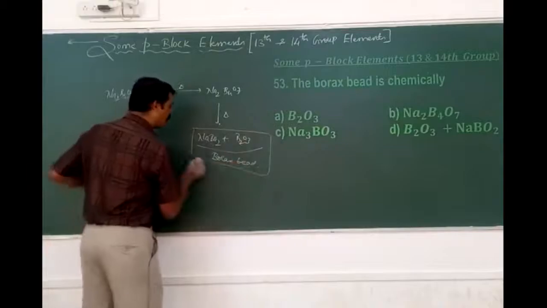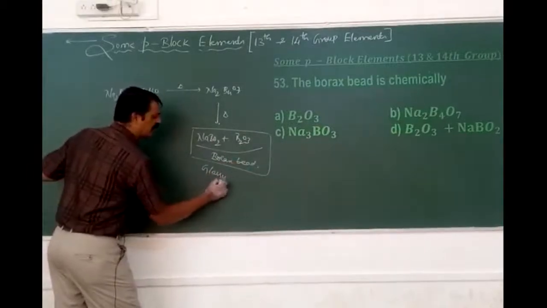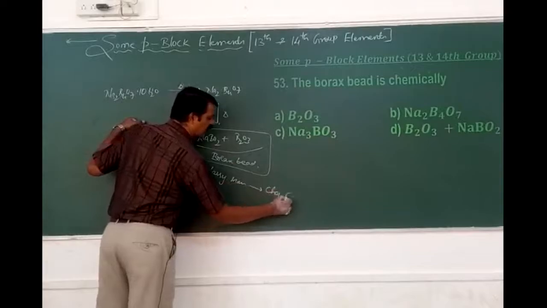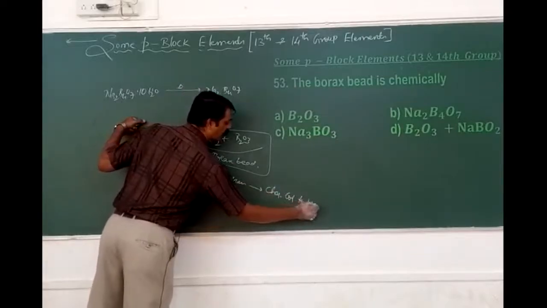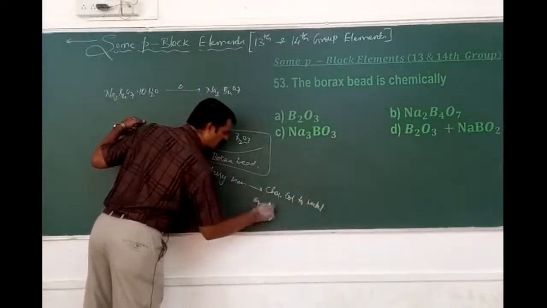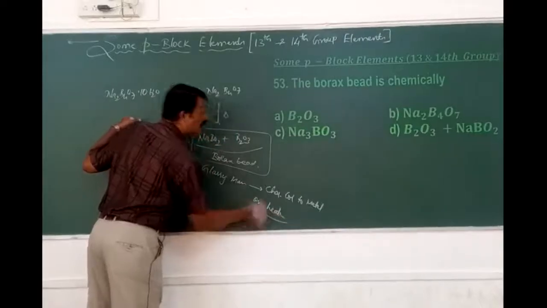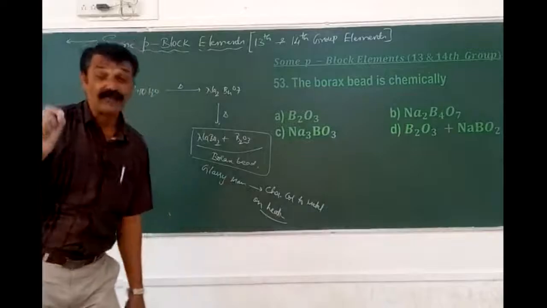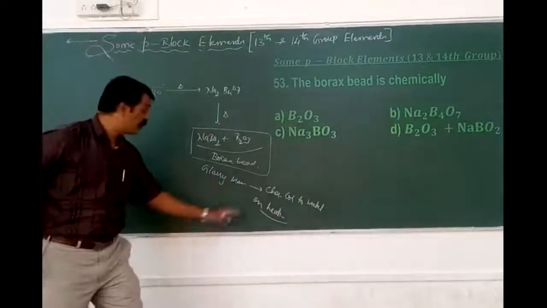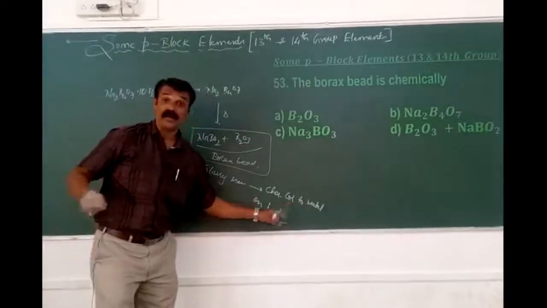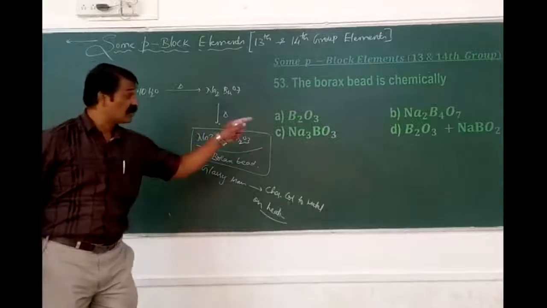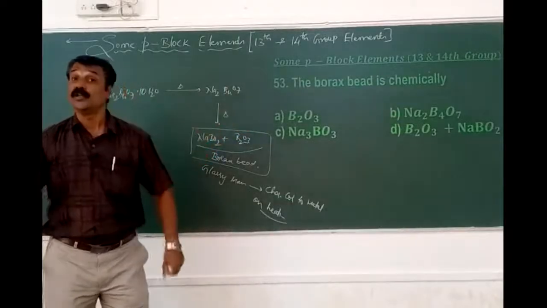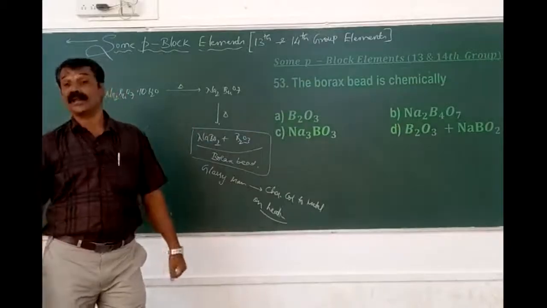Because this forms a glassy mass on the substance which gives a characteristic color to the respective metals, only on which process? Heating. So that is one of the confirmatory tests for the majority of the metals, where we can identify those metals by observing the color. And that color is due to the formation of a mixture of boron hydride, the boric anhydride, and then the sodium borate.